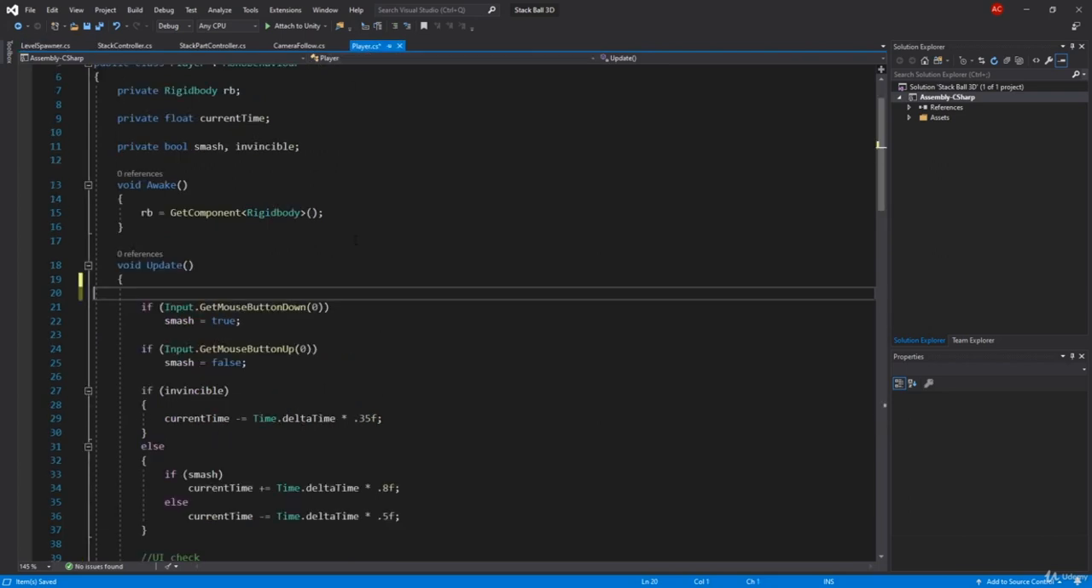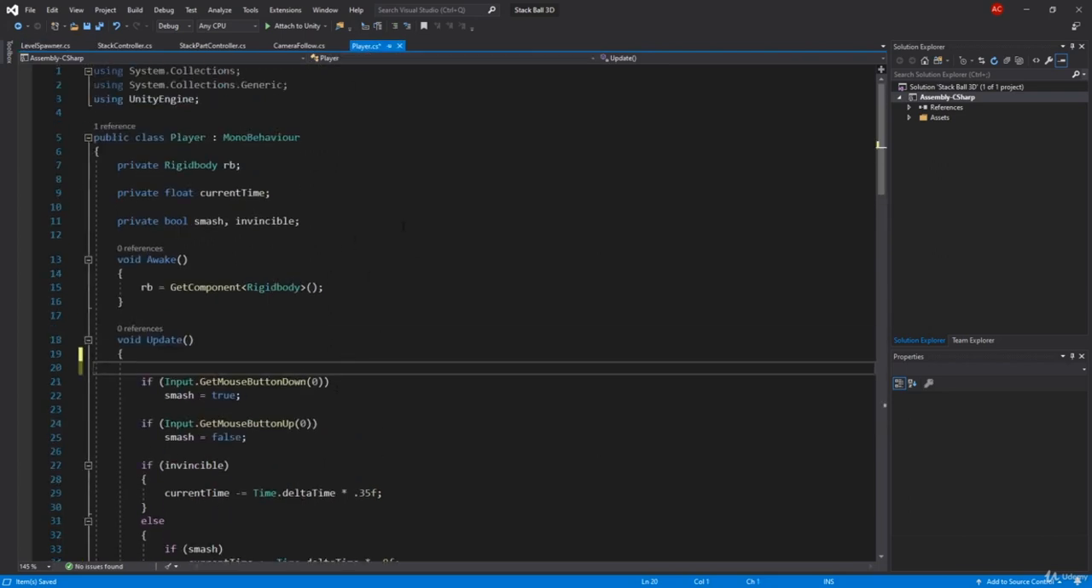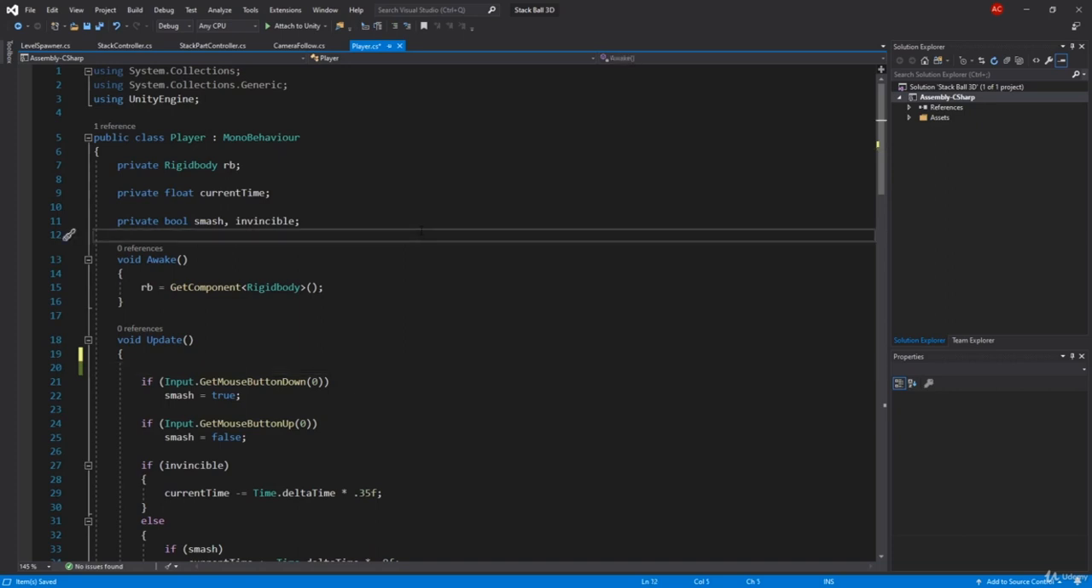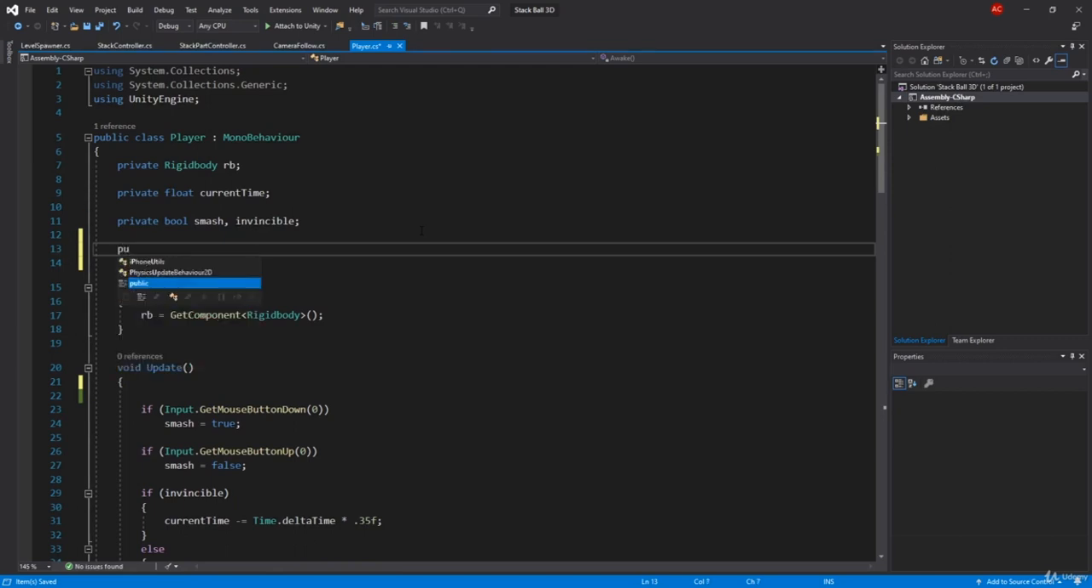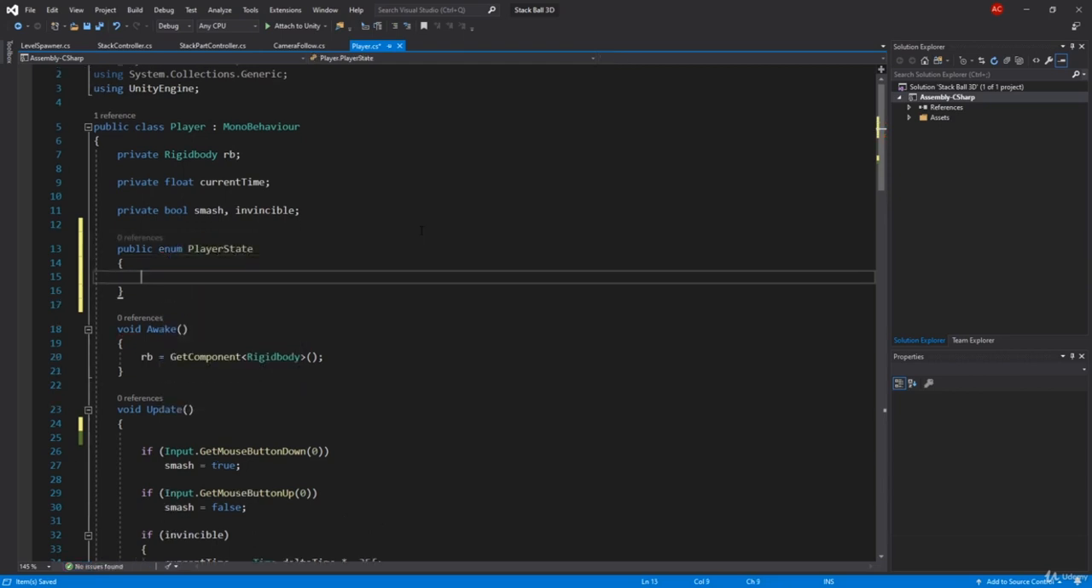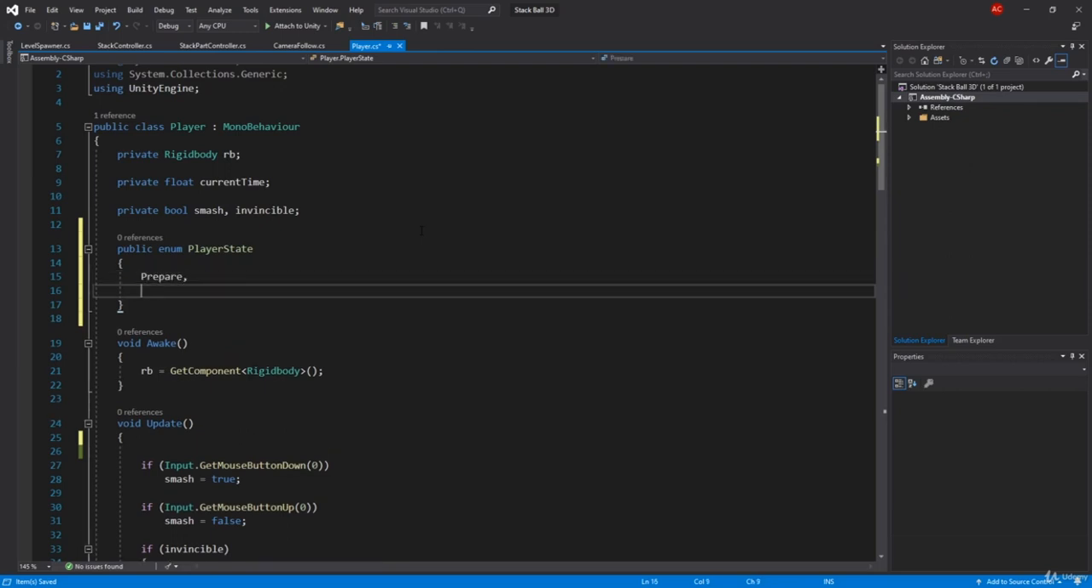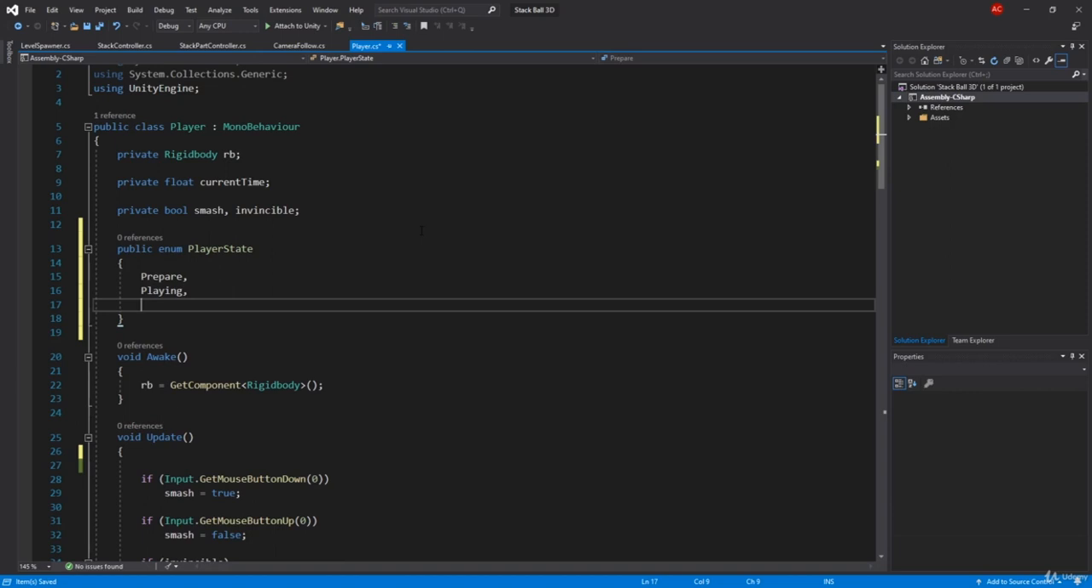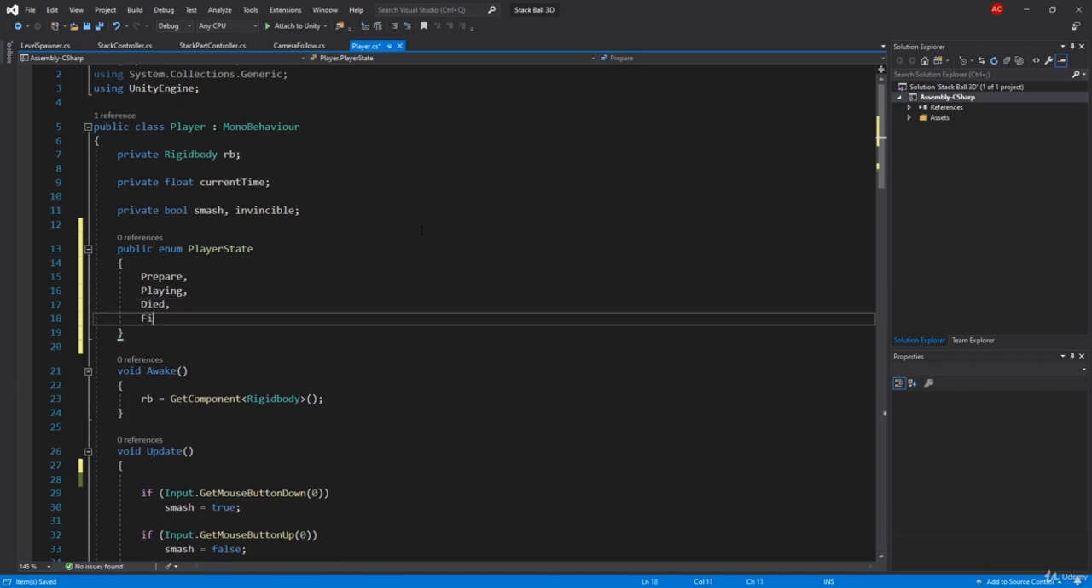Now we're not going to do it that simple, because later on that can cause problems and whatnot. Actually, what we're going to do is use an enum. So public enum PlayerState. Our player state will have 4 different states. One will be prepare, the other one will be playing, the other one will be died, and the last one will be finish.